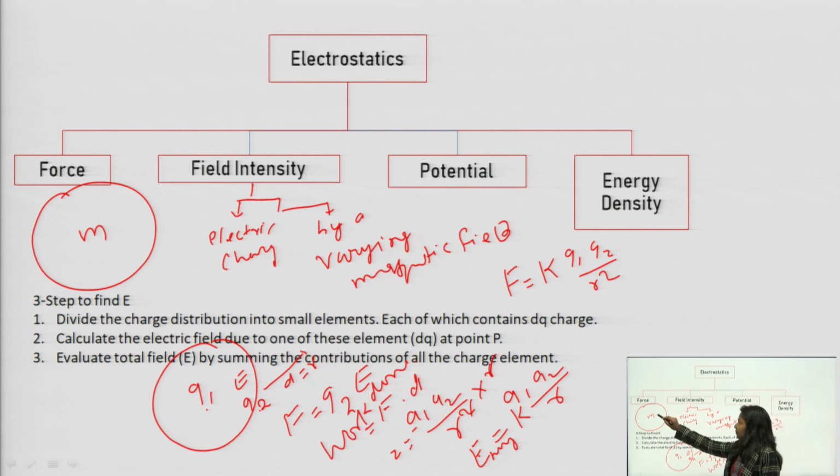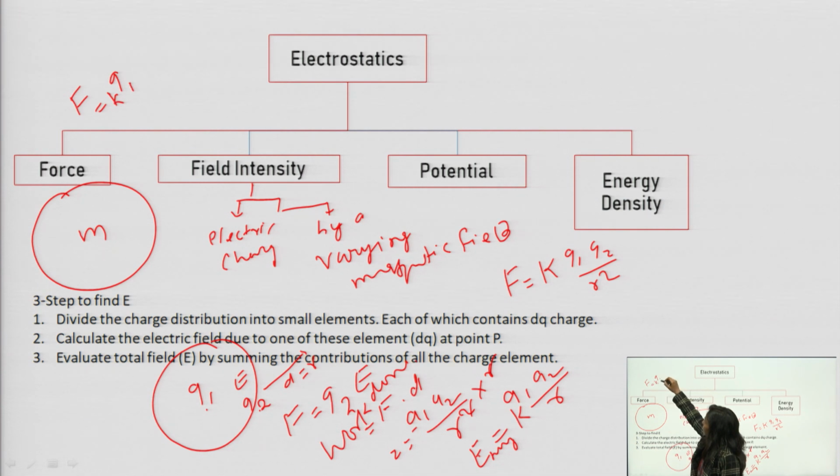So in mathematical expression we can write force as F is equal to K Q1 Q2 by R square, where R is the distance between Q1 and Q2.